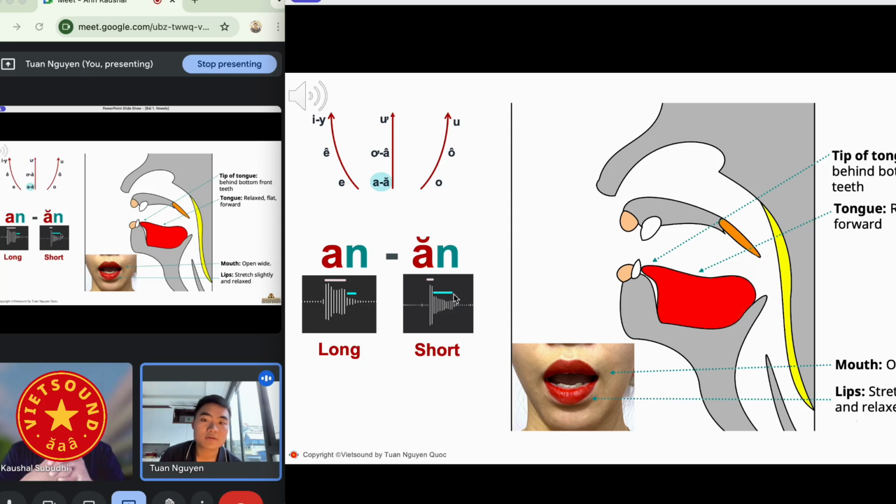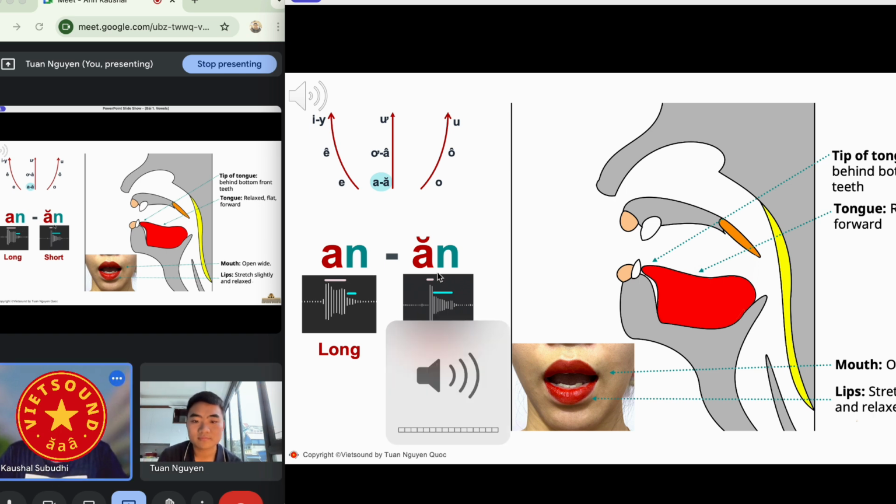Let's take a look here. So we have the sound, the tongue flat on the low position, and the mouth open widely. And we have the short a and the long a. The long one, and the short one. The long sound is a long sound, the n is a short sound.